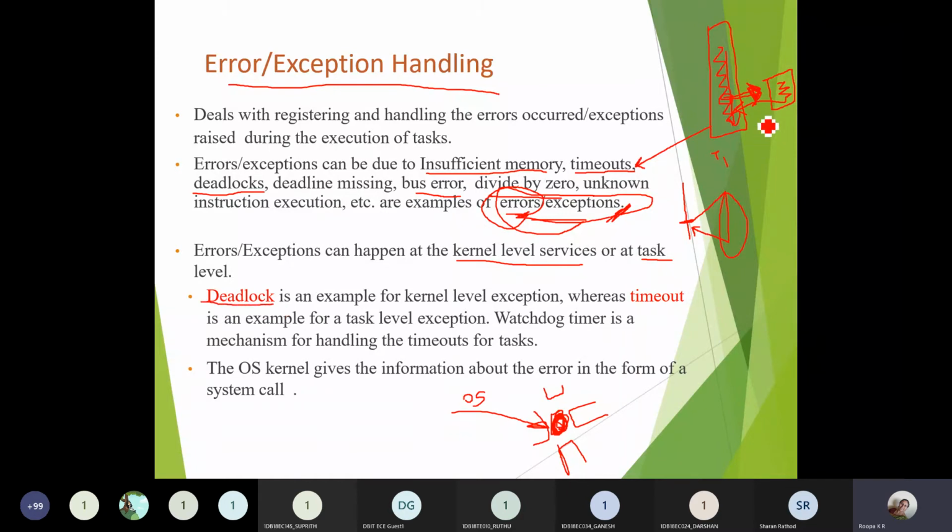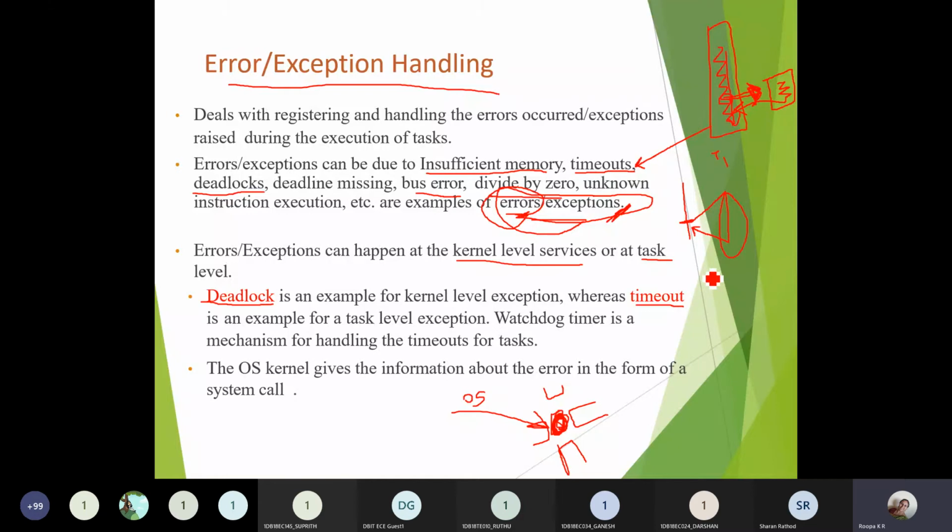And I told you about the normal program level errors which can be handled by the ISR routines. Or you have timeout situations. I told you, in a real-time application, each and every task will have its own predefined amount of time for its execution.